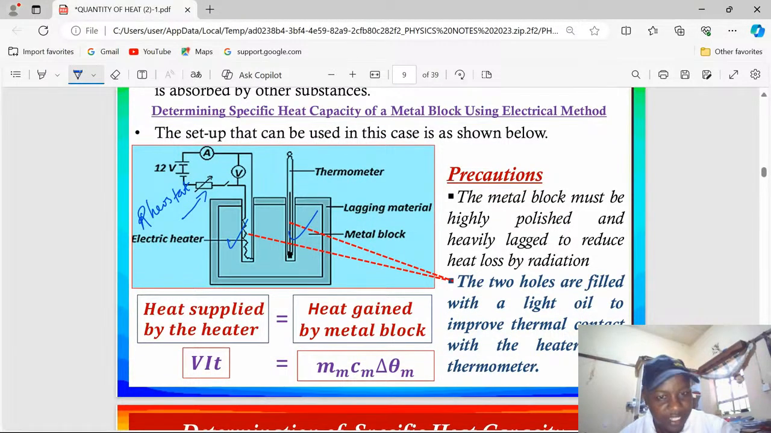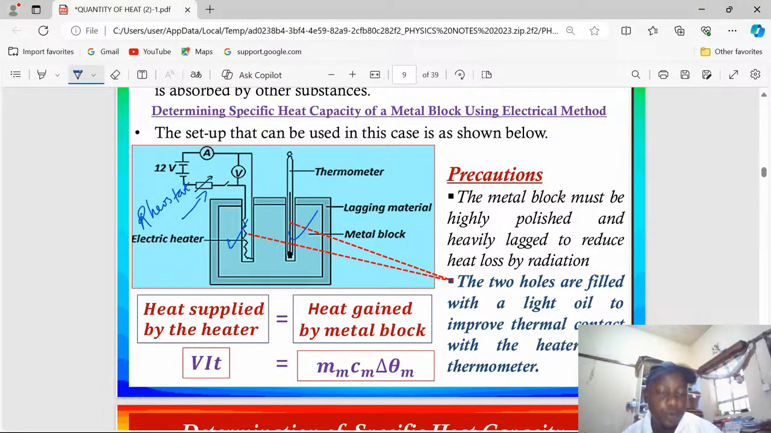record the initial temperature. That now will be the initial temperature from the thermometer for the metal block. Record the initial temperature, then immediately start the stopwatch. There is a very crucial apparatus which has not been mentioned here: the stopwatch. So by the time a steady current is established using the rheostat, that is when you are supposed to record the initial temperature for the metal block and simultaneously start the stopwatch.